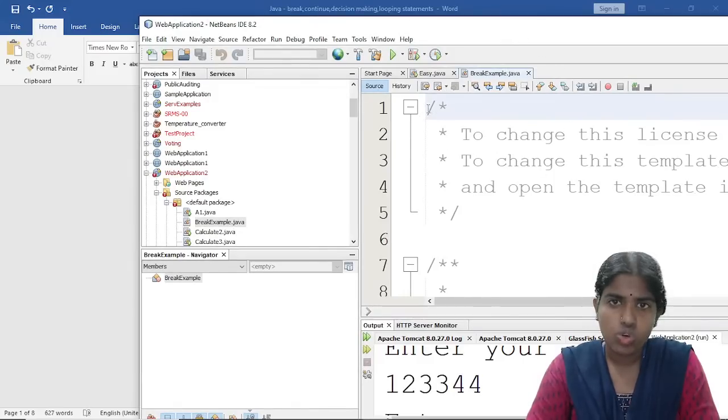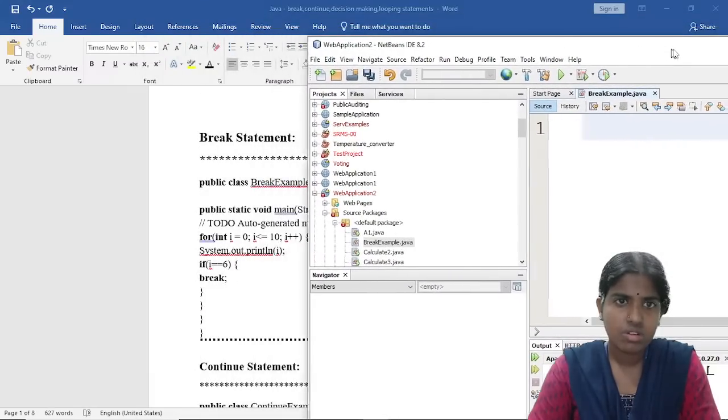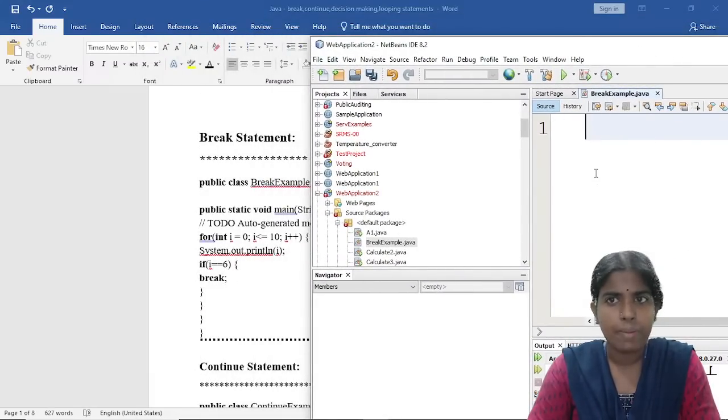Clear with this? So inside this, I am coming. So public class BreakExample.